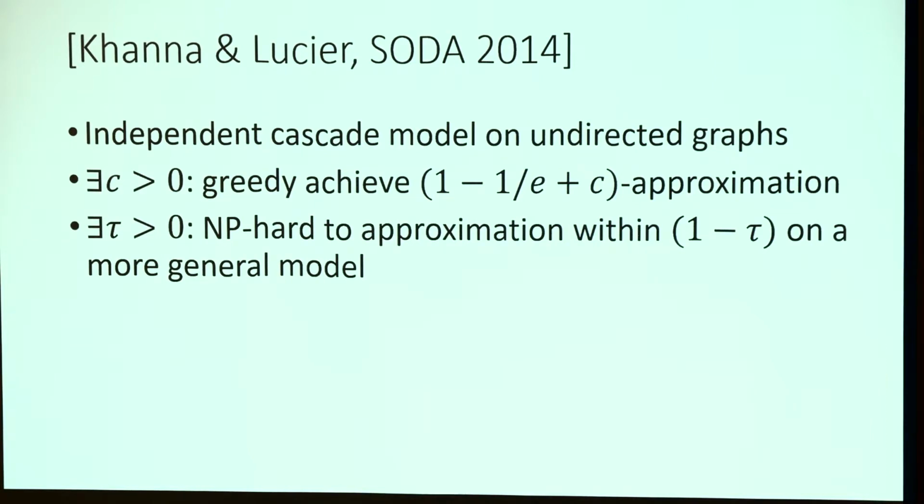Also in the same paper, there's an APX-hardness result on a more general model. In this more general model, we have a prescribed subset of the vertices given as input, where the seeds can only be chosen from this prescribed subset. So this is a more general setting.